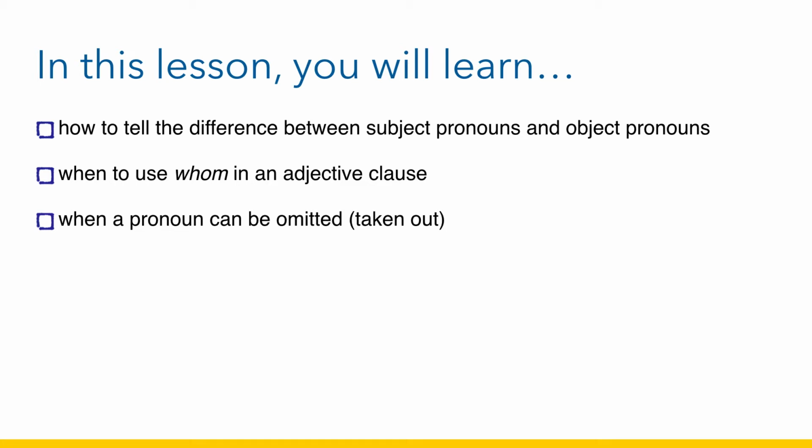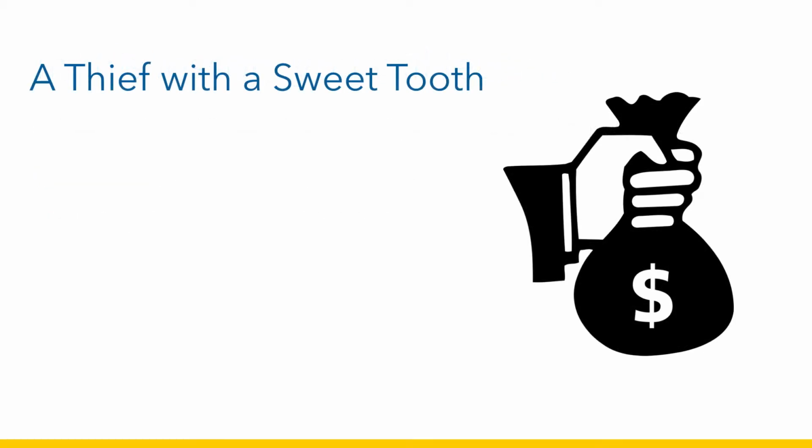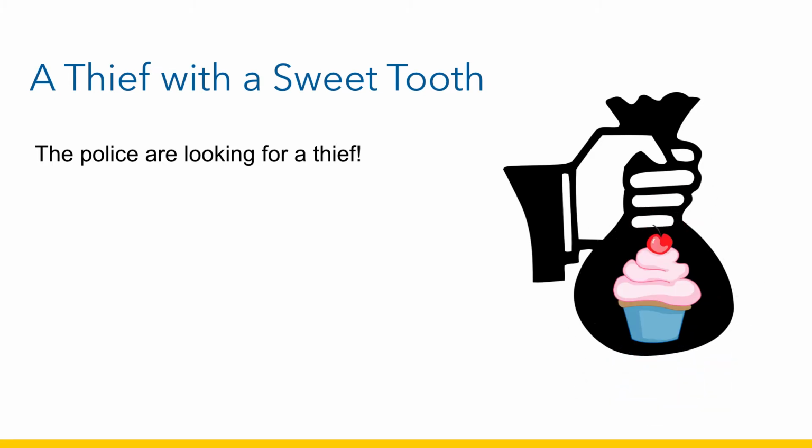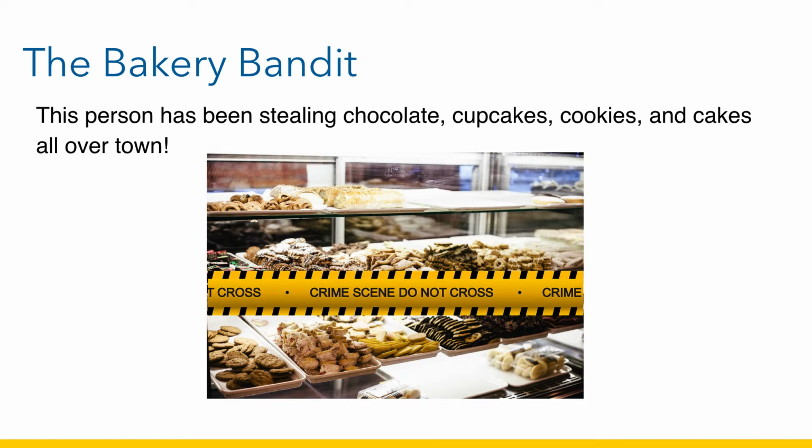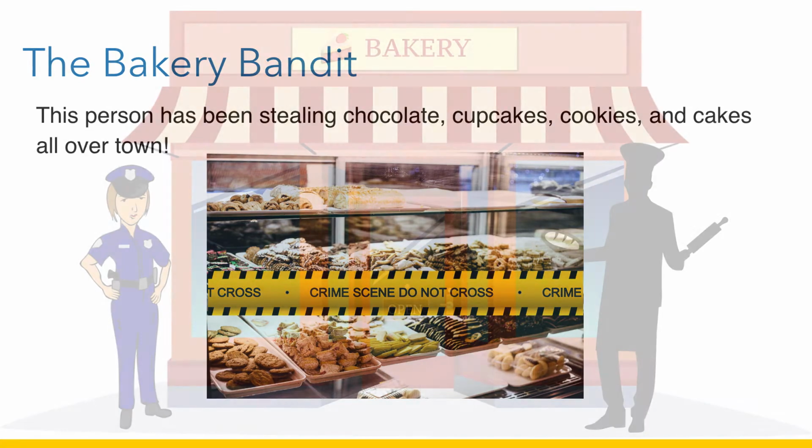First, let me tell you about a strange occurrence that's been going on in our town. The police are looking for a thief, but this thief is not interested in money. This thief is looking for anything sweet. They call him the bakery bandit. Bandit is another word for a thief. This person has been stealing chocolate, cupcakes, cookies, and cakes all over town. In fact, there was just another robbery.